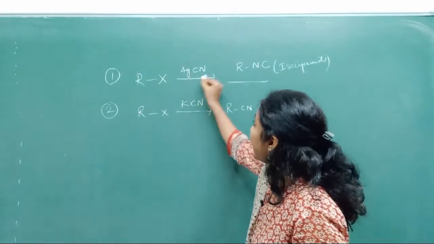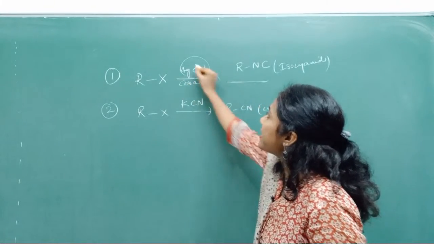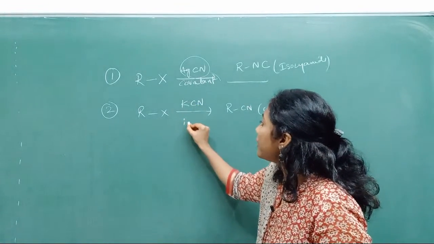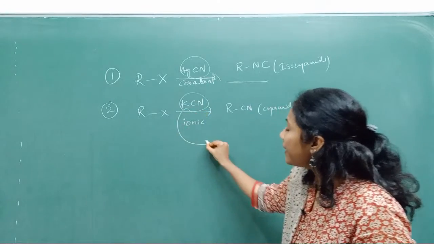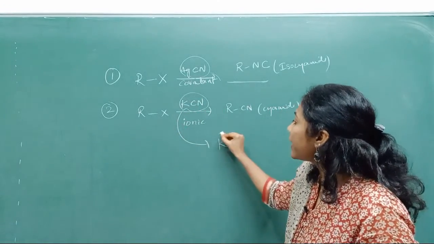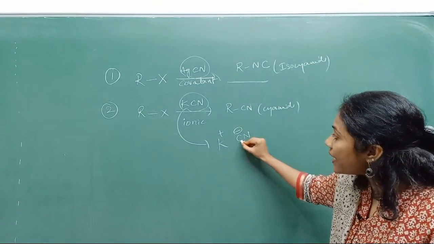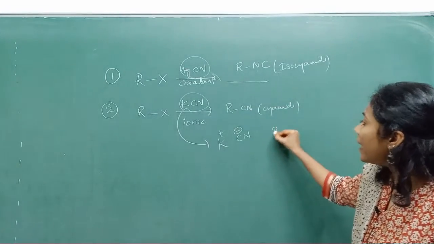See, AgCN is covalent. The AgCN molecule is covalent. KCN molecule is ionic. Since this is ionic, it will break down into K plus and CN minus. The negative charge is there on carbon, so this is your nucleophile.